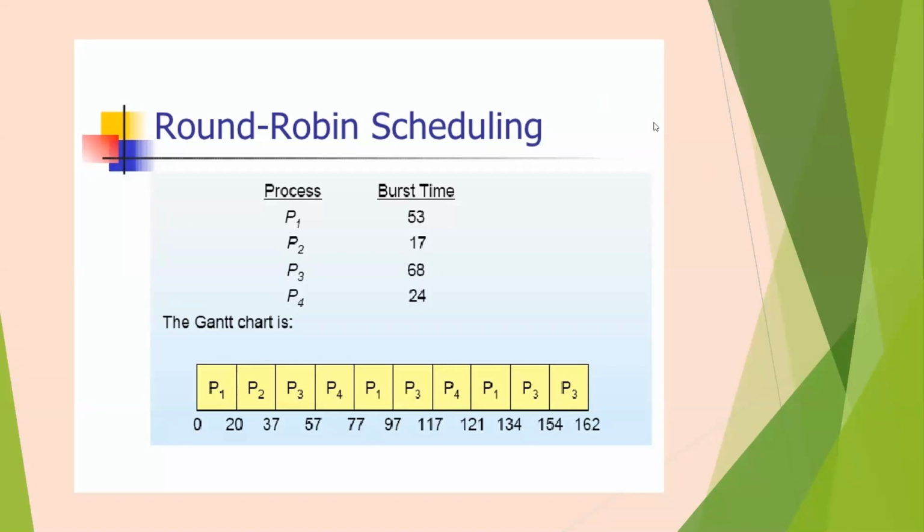Is the concept clear, or do I need to explain something? Has anyone understood? I will explain the chart, but first I want to hear from you what you have seen, what you have understood, and what you have not understood. It will simply not work if I just explain. I want the students, not me, to explain what you have understood from the scheduling algorithm, and then what you have not understood.